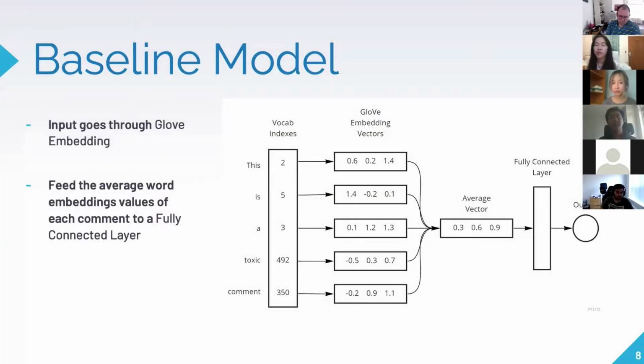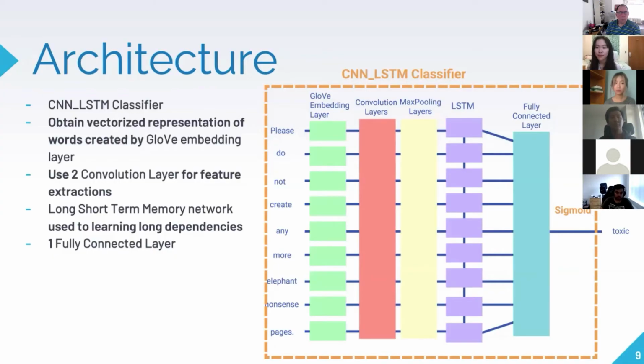So the baseline model we use is the same as assignment 5, where we have GloVe embedding layers and fully connected layers. Next. And our main model is a CNN-LSTM classifier. So the comments are first vectorized using GloVe embedding layers, and then we use 2 CNN layers for feature extraction because we realized that a lot of bad comments share similar vocabularies. Then they are fed to an LSTM and then decoded using a fully connected layer. Next.